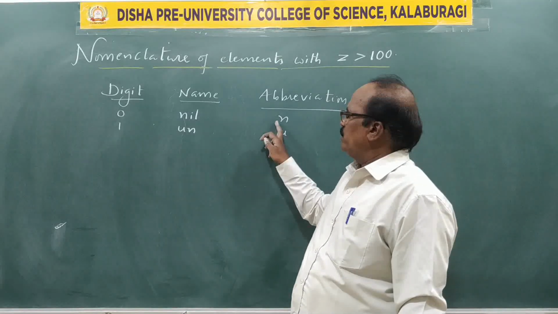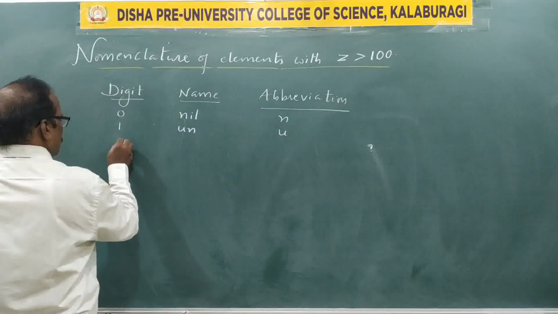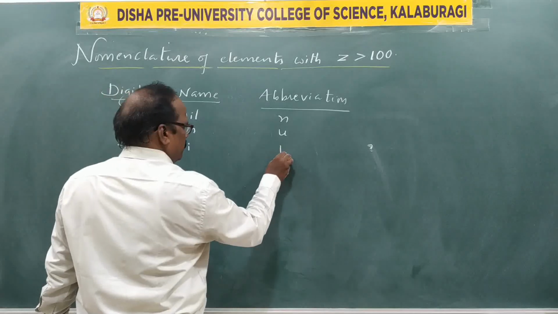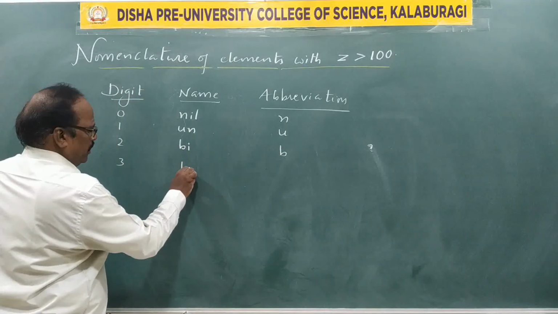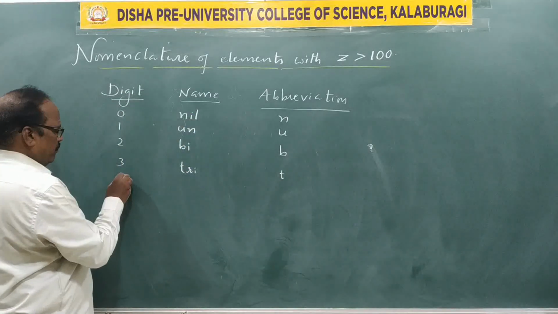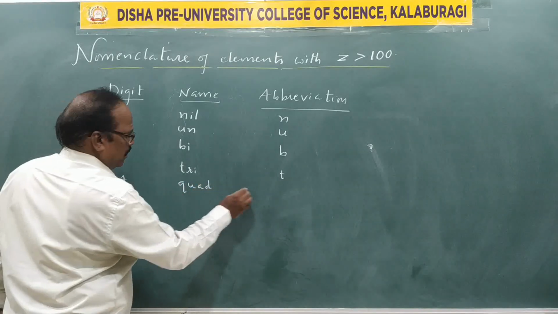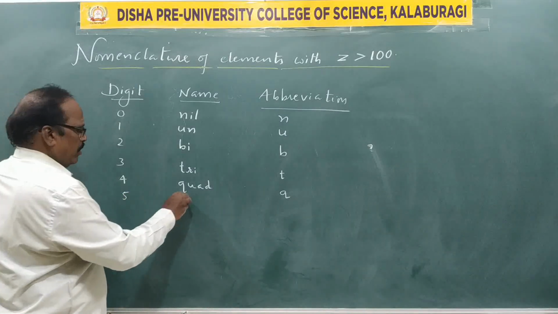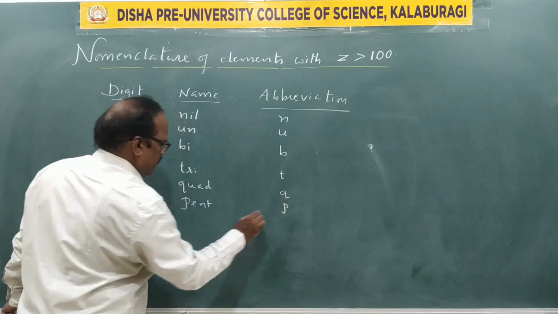Nil symbol is N, un symbol is U. If it is 2, we call it bi. The symbol is B. If there is a number 3, we call it tri. The symbol is T. If there is a 4, we call it quad. Symbol is Q. If there is a 5, pent, and symbol is P.